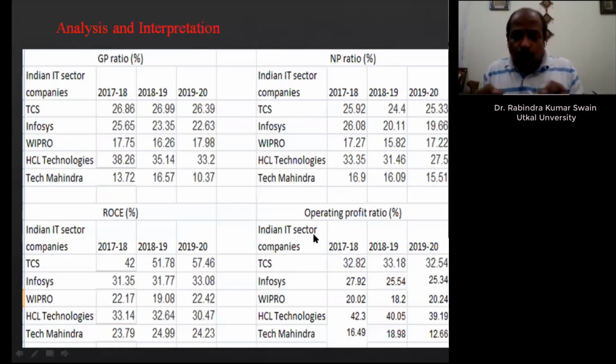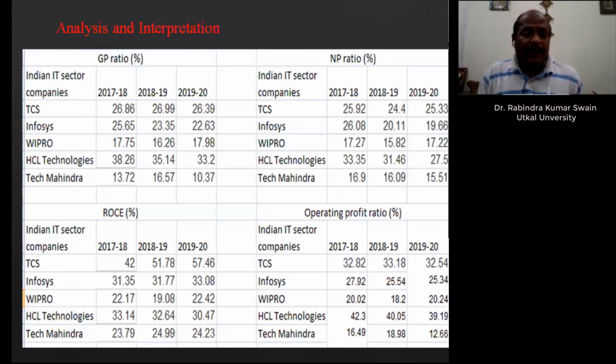Again, in 1-2 minutes, I conclude by telling that profitability is the measure of efficiency of business operation. Whether business operation is efficient or not, profitability is the indicator.